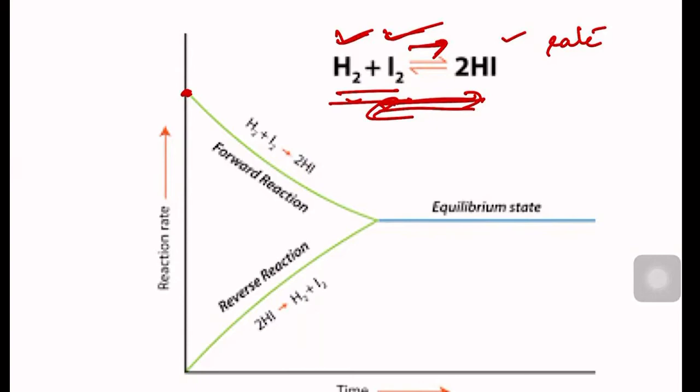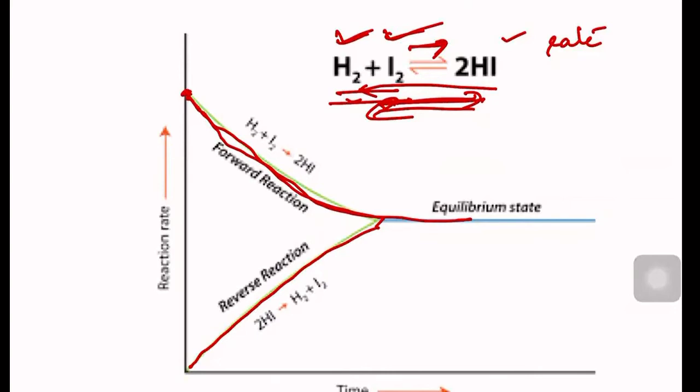So you can see the graph now. Hydrogen and iodine forming hydrogen iodide, which is the forward reaction, its rate is decreasing. At the same time, the backward reaction, that is hydrogen iodide decomposing into hydrogen and iodine, its rate is increasing. This is the characteristic of any reversible reaction.